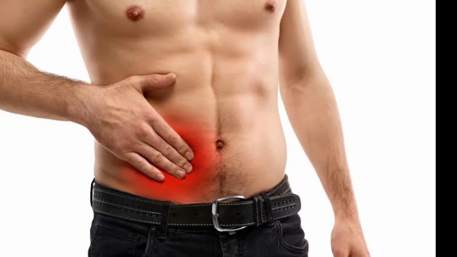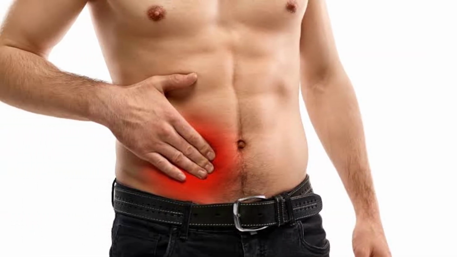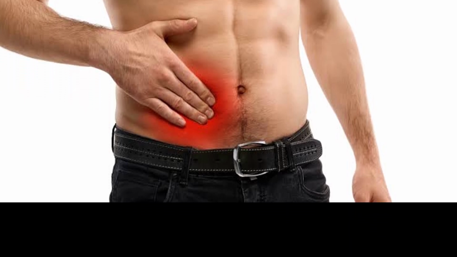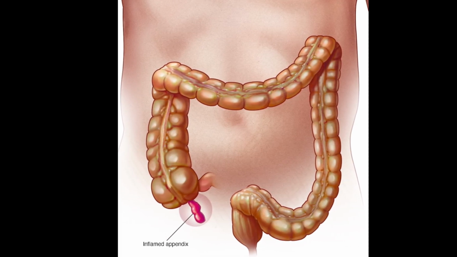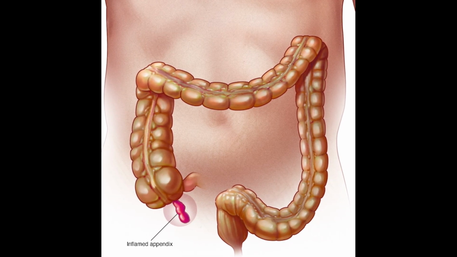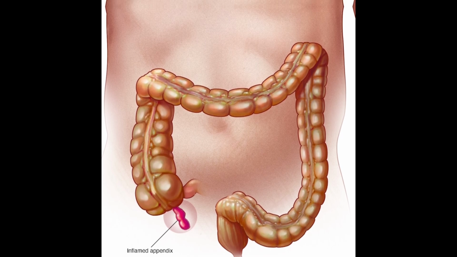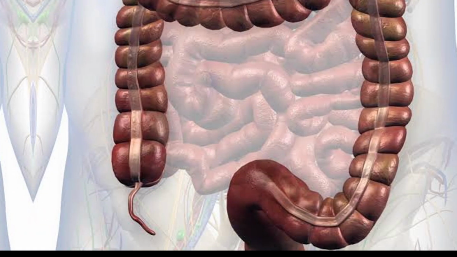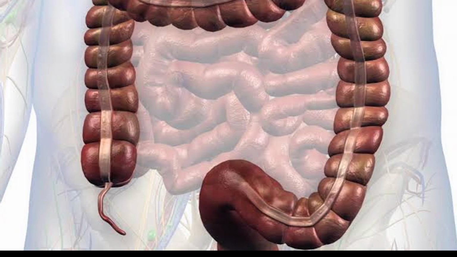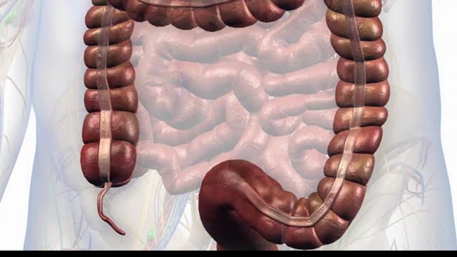Appendicitis is a medical emergency that occurs when the appendix becomes blocked and inflamed. Appendicitis causes pain in the right lower abdomen, and in most patients, the pain begins around the belly button and then moves. This is very important.